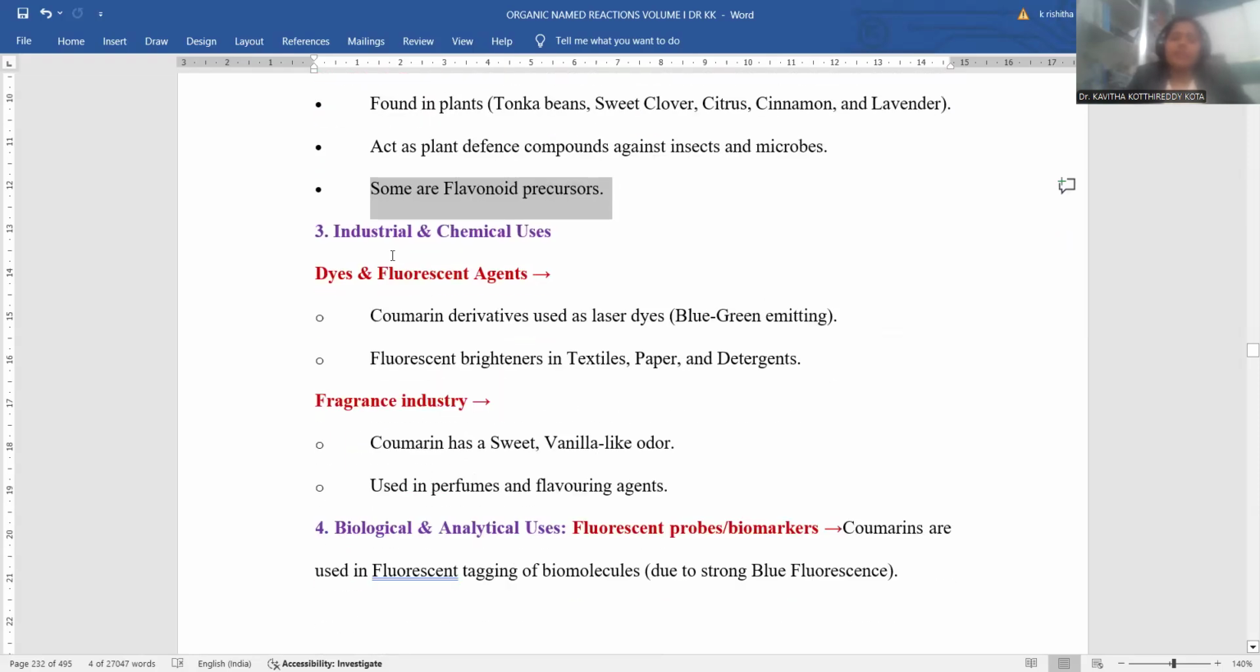In industries, Coumarin is a highly fluorescent compound. It has a glowing tendency. That's the reason why it is used in dyes and fluorescent agents, especially as laser dyes. Blue-green emitting laser dyes are manufactured by means of the fluorescent nature of Coumarin. Fluorescent brighteners for textiles, paper and detergents can also use Coumarin, and being a fluorescent agent, Coumarin is used as a coloring matter.